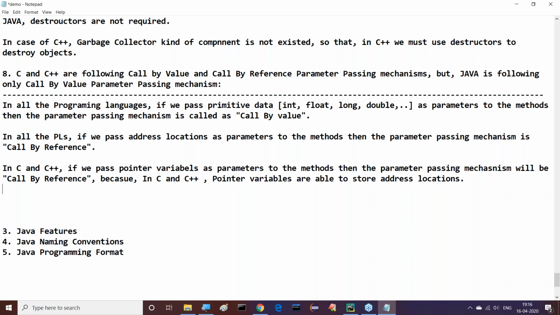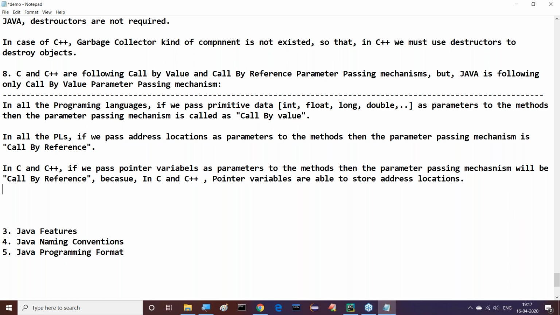Passing pointer variables as parameters to the methods means we are passing address locations as parameters to the methods. Understand it clearly. So this parameter passing mechanism is called the call by reference parameter passing mechanism. That's it. Simple point. Not required to think much about it.